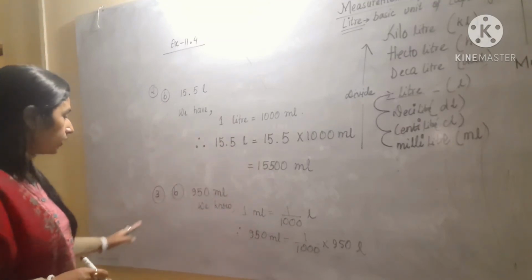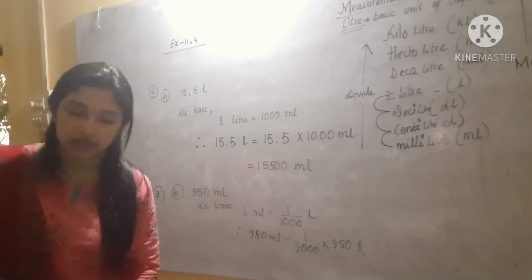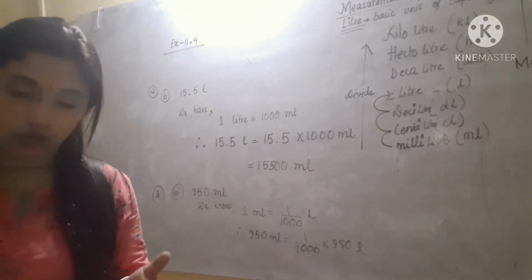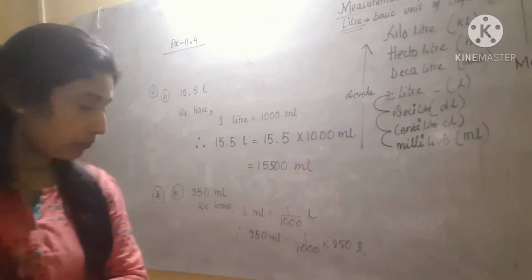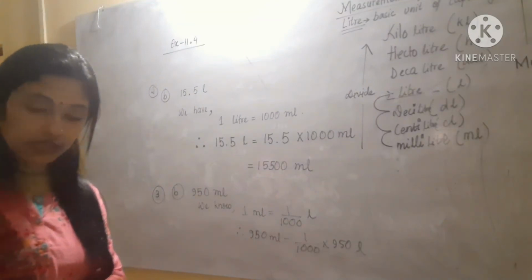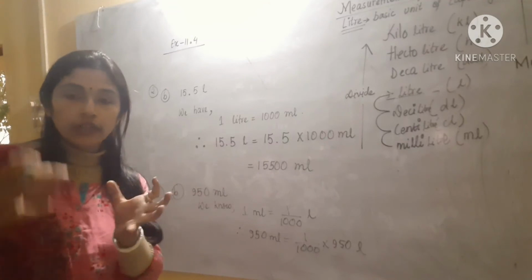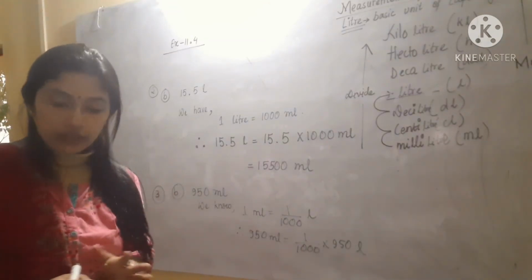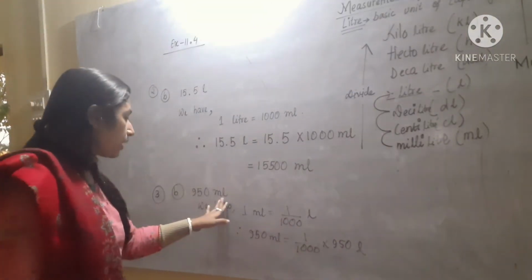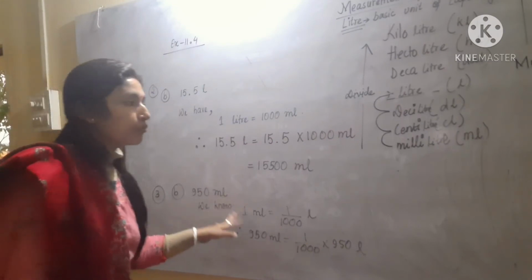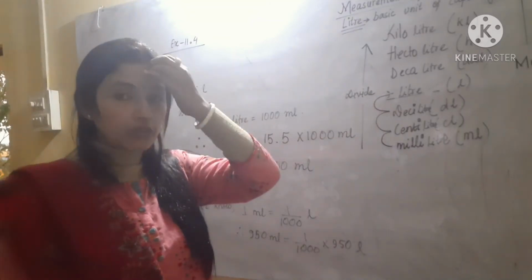Okay, similarly come to question number 3b. Here you can see in B number the capacity of the mug. There is a mug which is drawn in the book. Question number 3, B number. So the capacity of that mug is 950 milliliter. That means how much water that mug will contain? This will contain 950 ml of water. So 950 ml we have to convert into liter. So see, for converting from milliliter to liter, we have to go up 3 steps. That means we have to divide by 1000.